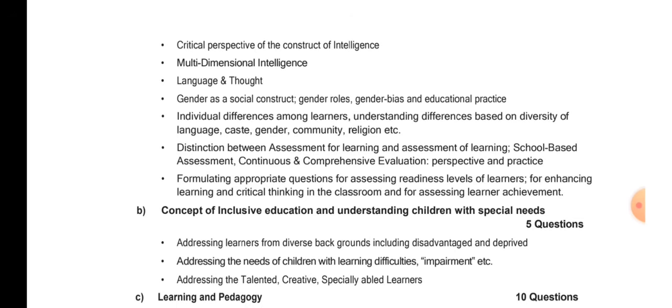Now, individual differences among learners. All the learners are not the same, right? Some might have more of musical intelligence, some might have more of cognitive intelligence, some of them may have more of linguistic intelligence. So everyone is not the same. Understanding differences based on diversity of language, caste, gender, community, religion. Now you might be wondering, all right, children are different, but on what ground? The children are different on the language they speak, the caste they belong to, the gender they have, and the community also plays a very important role. The society plays a very important role. The people in the society play an important role. Then the religion also plays an important role, right?